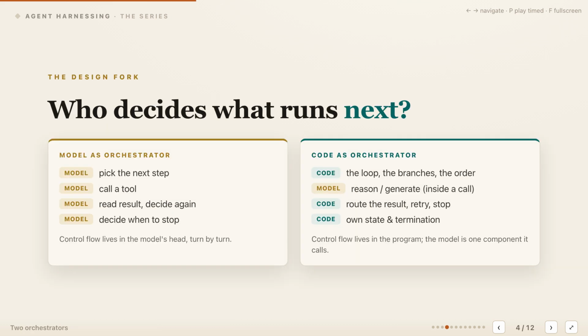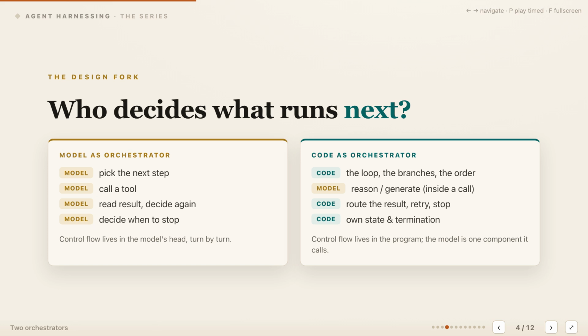This diagram shows the design fork by placing two possible orchestrators side by side. On the left, the model chooses each step, calls a tool, reads the result, and decides whether to continue. Control flow lives inside an accumulating conversation, so flexibility comes with drift and uncertain termination.